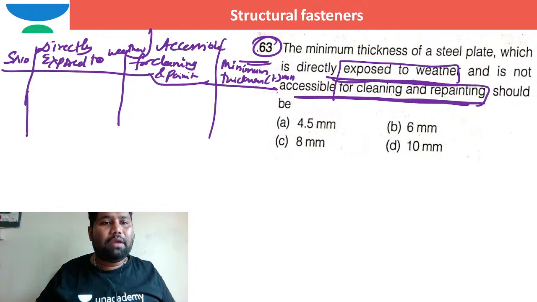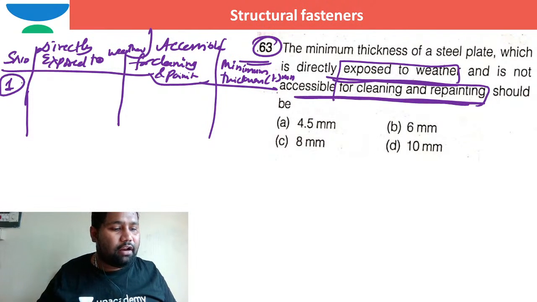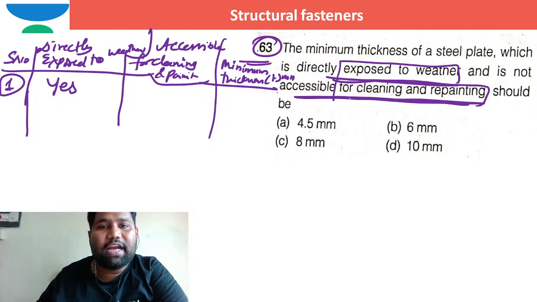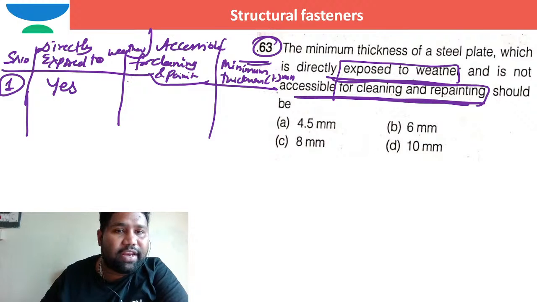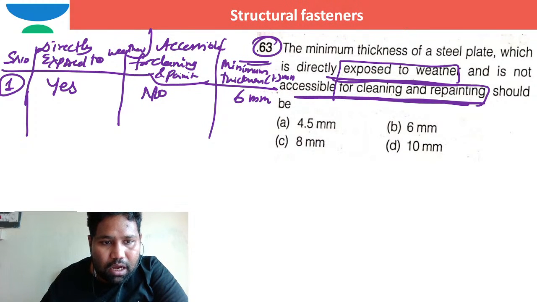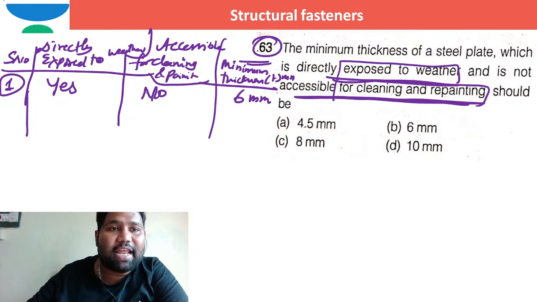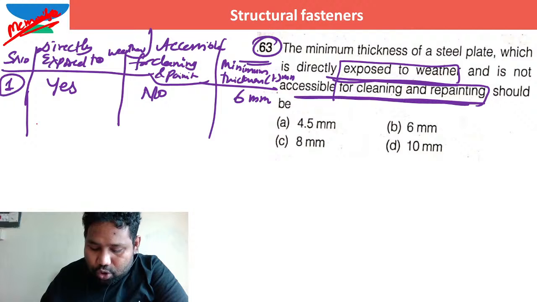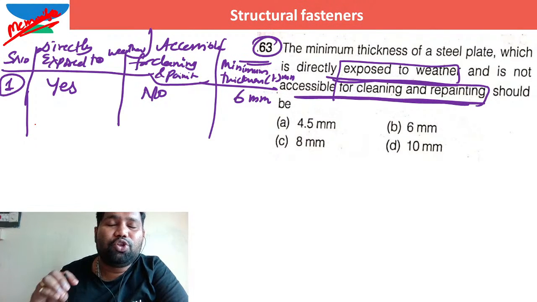In the first case, in our present case, it is directly exposed to weather, yes. Whether it is accessible for cleaning and painting, it is not accessible, so I can say no. When this is the condition, the minimum is 6 millimeters. Please, you need to memorize this one. Especially this type of questions are asked in SSC JE, so memorize these limiting values. These are the minimum thicknesses I need to use to take care of durability aspects.